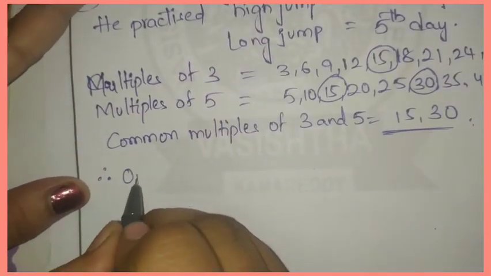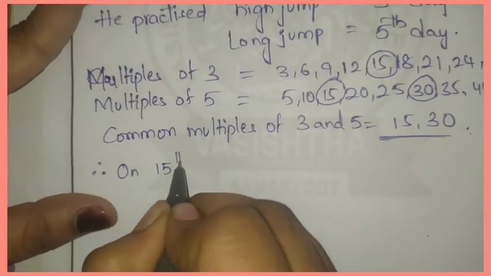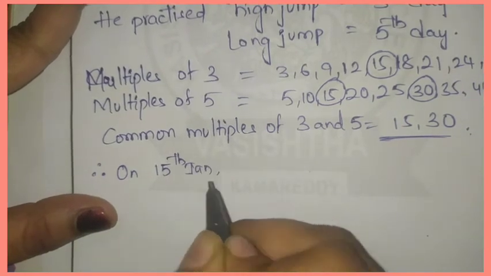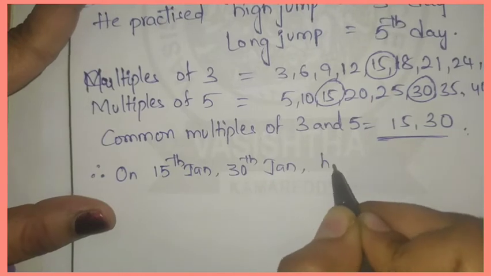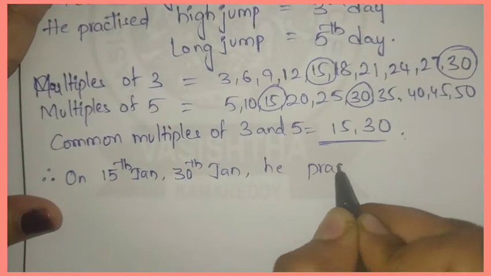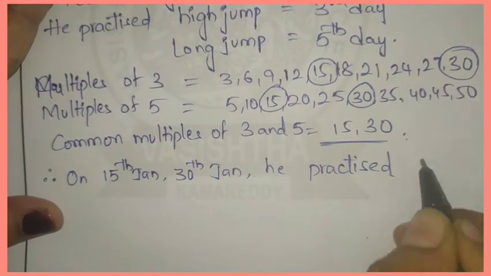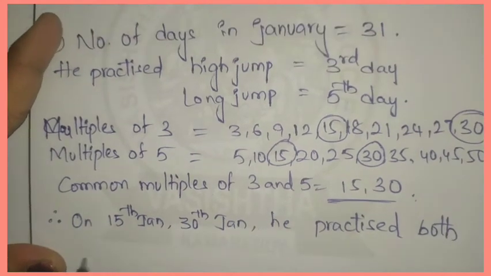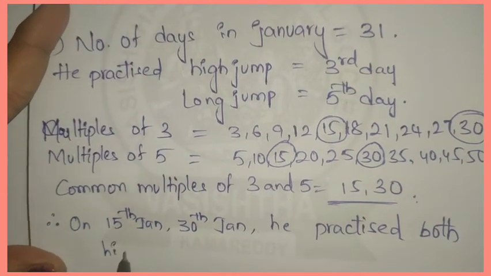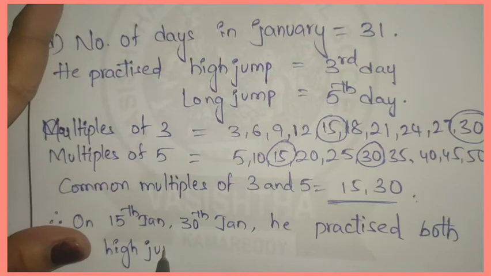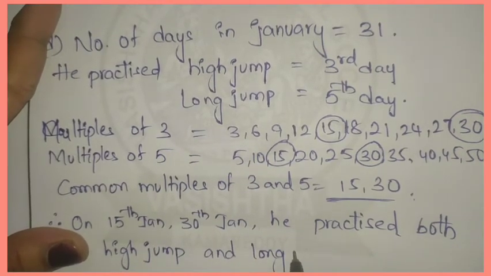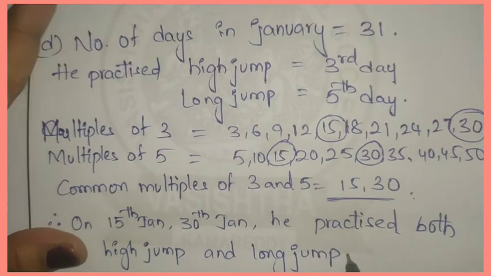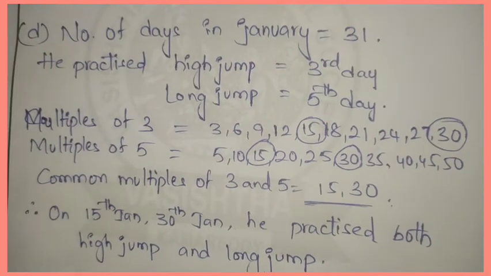On 15th January and 30th January he practiced both high jump and long jump. Okay, this is the D answer.